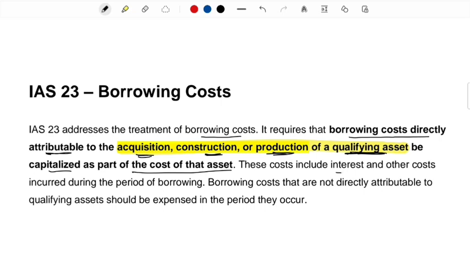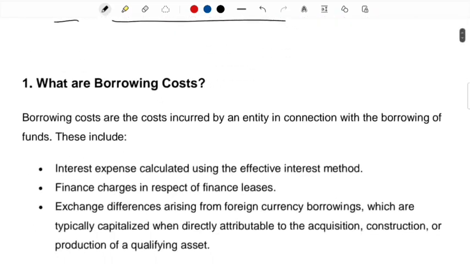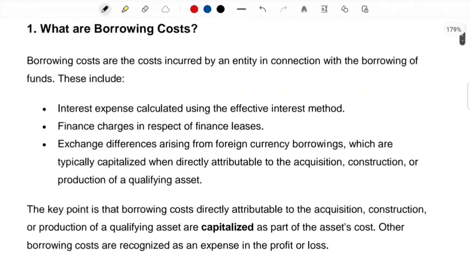These costs are going to include interest and other costs incurred during the period of borrowing. Borrowing costs that are not directly attributable to the qualifying asset should be expensed in the profit or loss as they occur. Moving on, let's talk about what borrowing costs are.